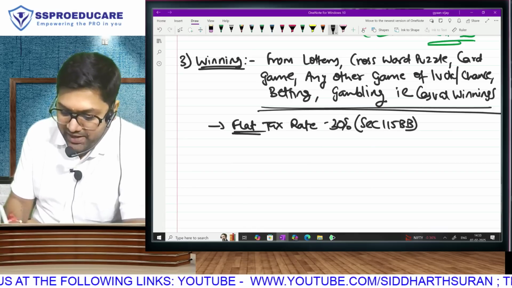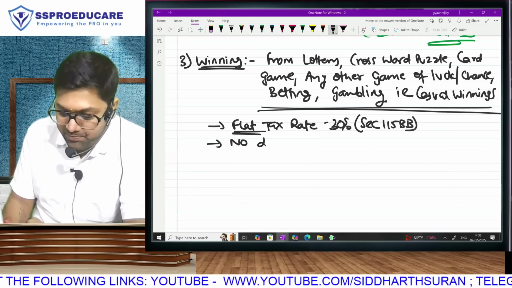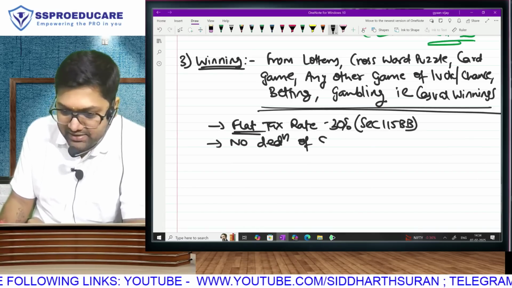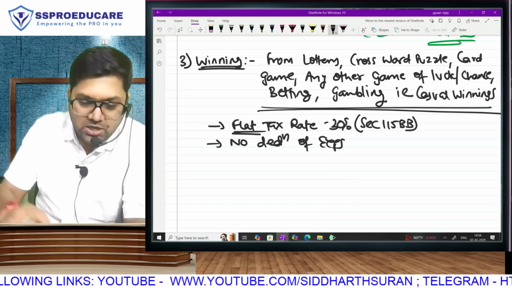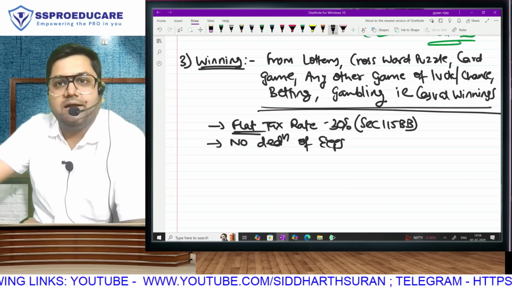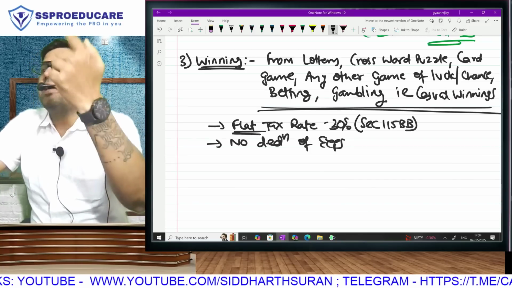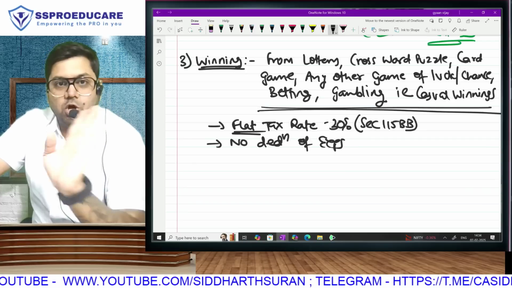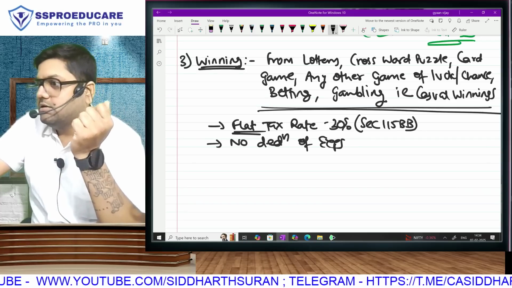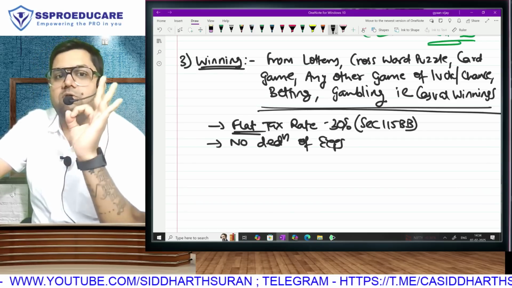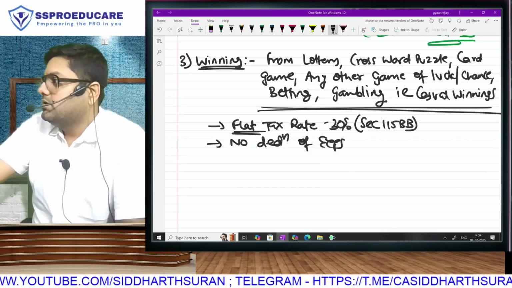In fact, what do you mean by flat rate? Let's be clear. This is very important to note. You won't get any deduction of your expenses. Normally, whenever you earn income, do you get deduction of your expenses? Supposing I buy a lottery ticket for 100 rupees, then I win 1000 rupees. Normally, my taxable income should be 900. But your full 1000 will be taxable without any deduction of expense.